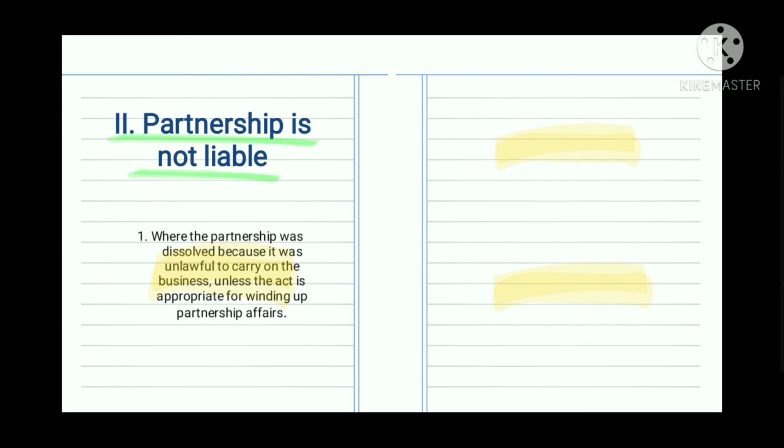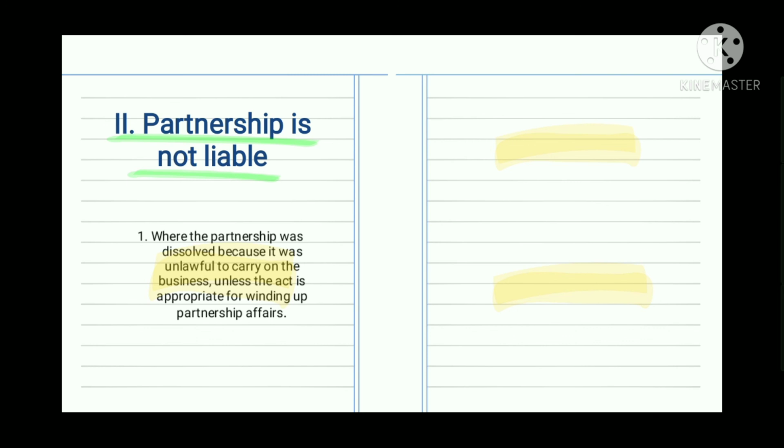Go to the last topic. Partnership is not liable. Number 1, where the partnership was dissolved because it was unlawful to carry on the business, unless the act is appropriate for winding up partnership affairs. The example for this is the partnership of A, B, and C was dissolved because of the alleged herbal medicine they were selling, declared unlawful by the Department of Health. Thereafter, B sold some of this to X. In this case, partnership is not liable.